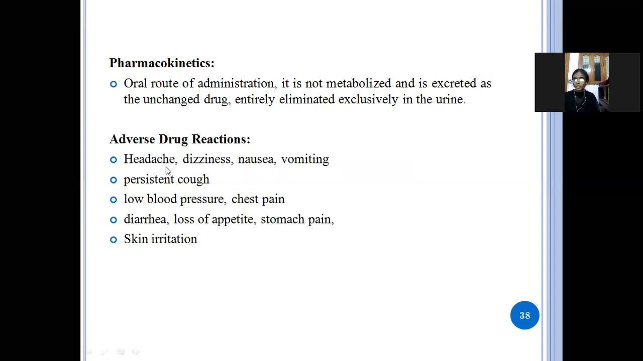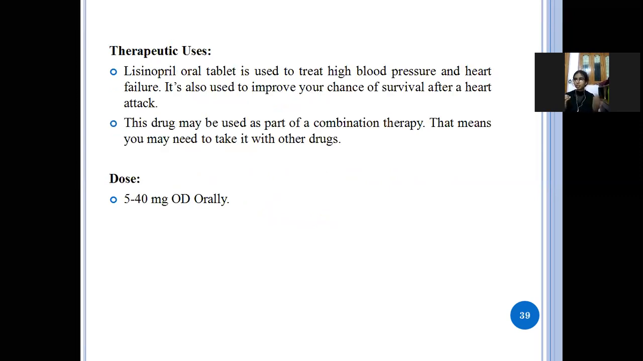Next, adverse drug reactions are headache, dizziness, nausea, vomiting, cough, low blood pressure, chest pain, diarrhea, loss of appetite, stomach pain, and skin irritation. So uses: it is used to treat high blood pressure and heart failure. I mean, this drug is used in the treatment of heart diseases, and this drug should be taken in combination form, meaning it should be taken with other drugs. Next, dose 5 to 40 mg orally per day.